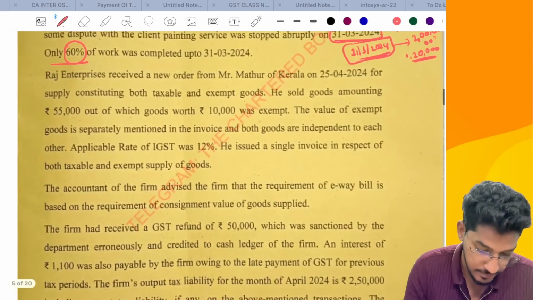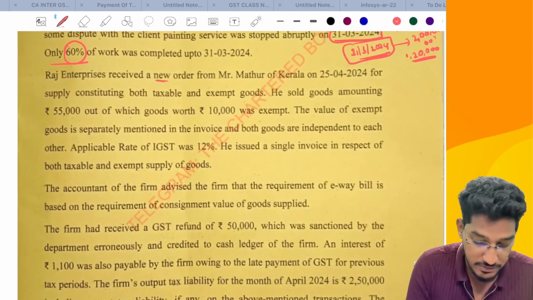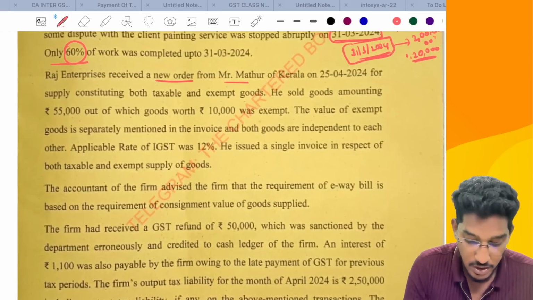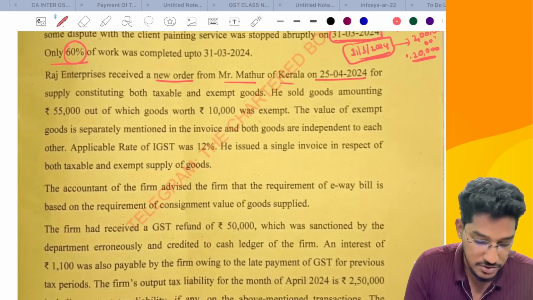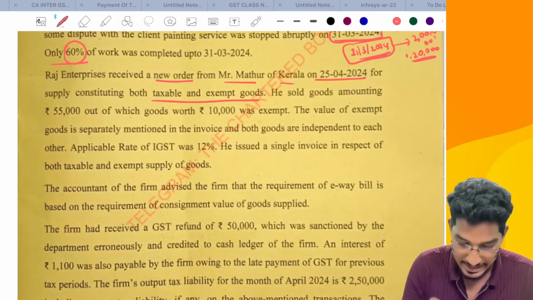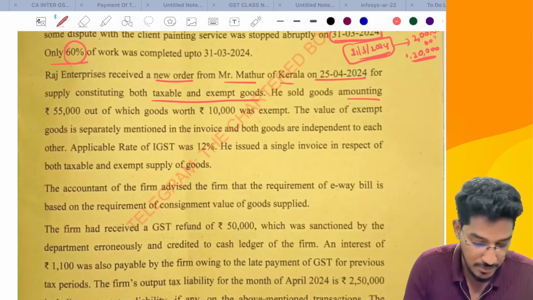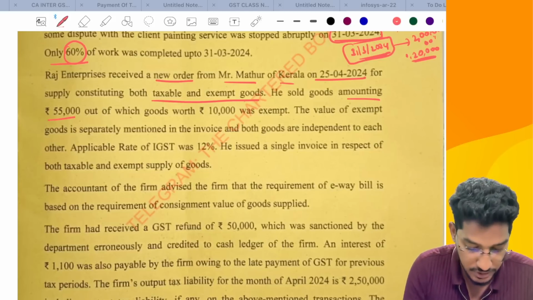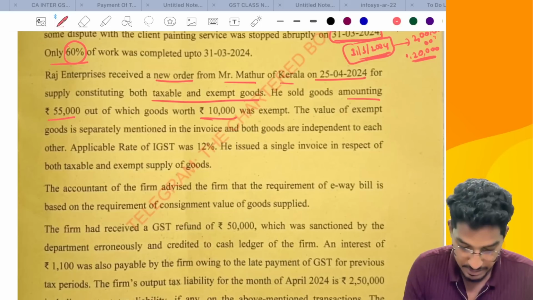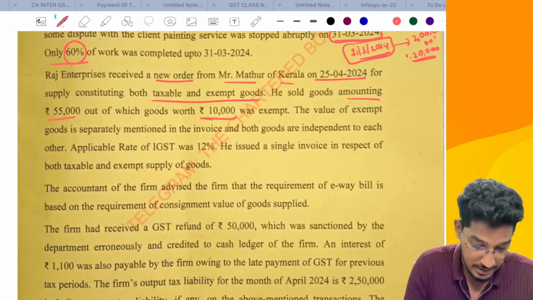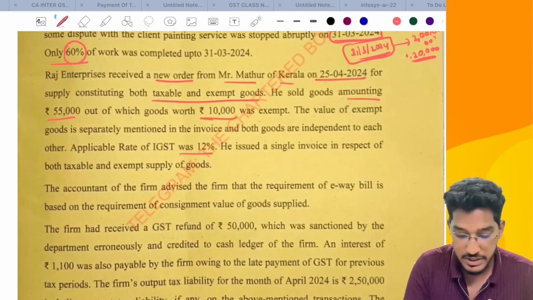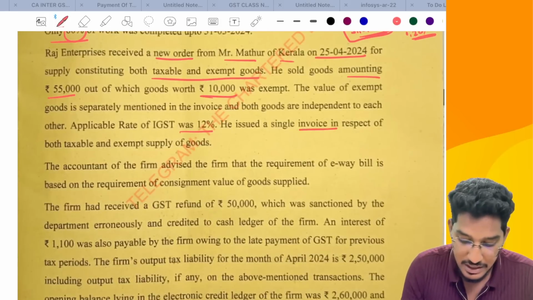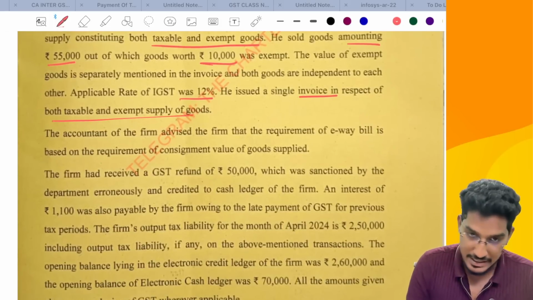Next, proceeding further, Raj Enterprises received a new order from Mr. Mathur of Kerala on 25th of April 2024 for a supply constituting both taxable as well as exempt supply. He sold goods amounting to 55,000 rupees, out of which goods worth 10,000 were exempt. The value of exempt goods is separately mentioned in the invoice, and both goods are independent of each other. The applicable rate of GST is 12%. He issued a single invoice in respect of both taxable and exempt supply.